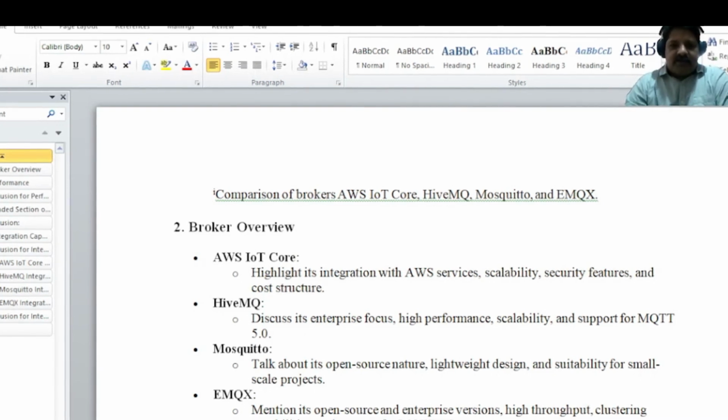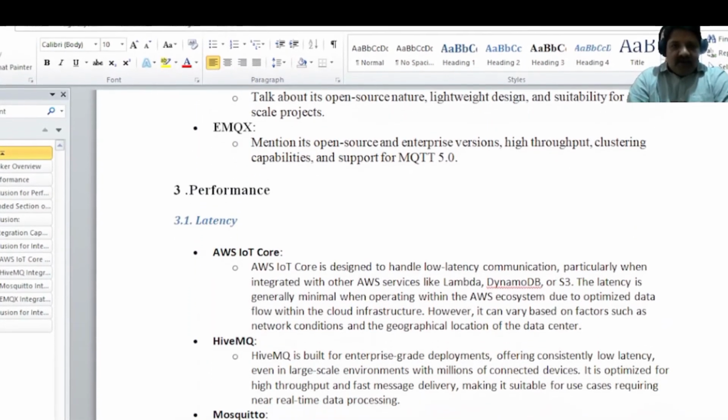Okay, let's discuss the comparison of brokers for the MQTT world. Basically, we have different brokers: AWS IoT Core, HiveMQ, Mosquitto, and EMQX. When you compare them, there are different aspects to compare on: performance, scalability, security features, and the cost. So let's go one by one. First, we'll consider the performance.